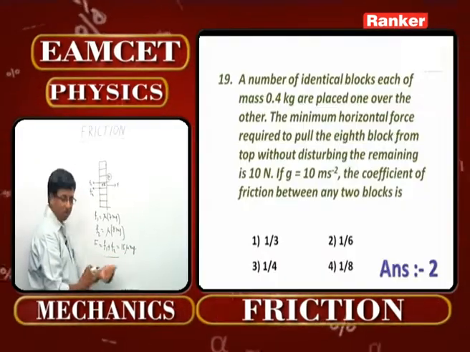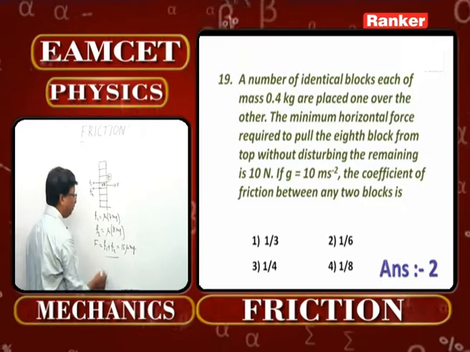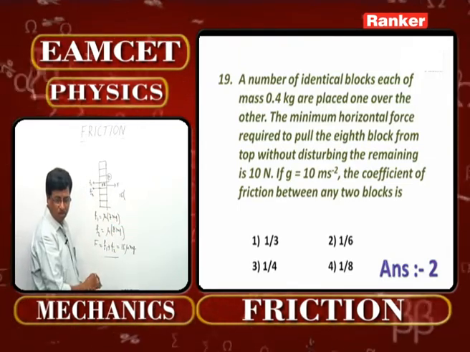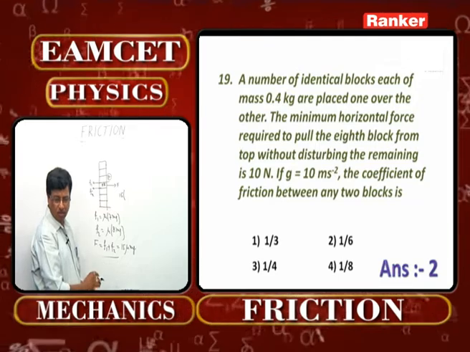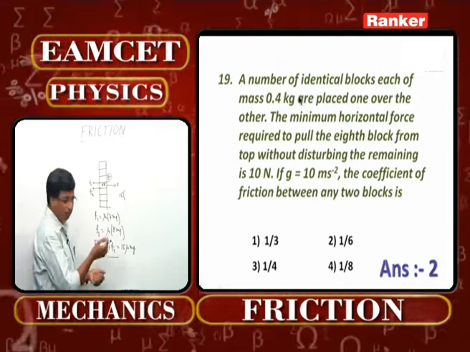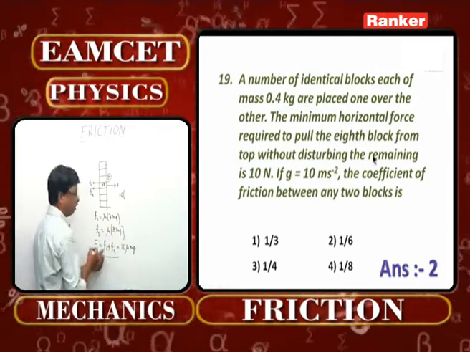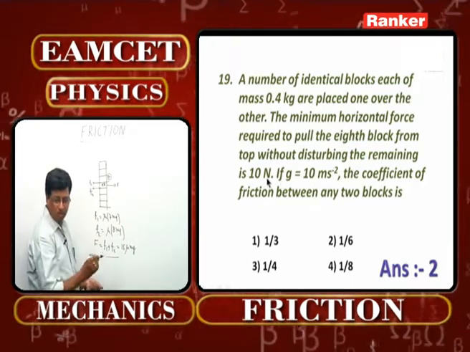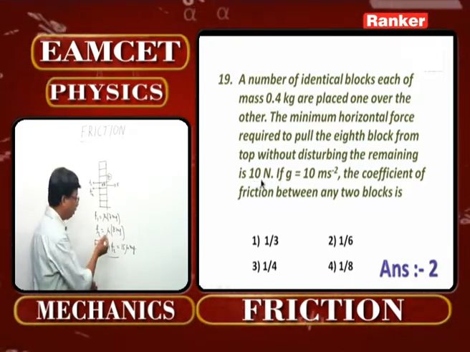What is the value of g given, you know? What is the mass that has been given, you know? 15 times. What is the value of mu that is mentioned? It is again going to be the value of that. What is the frictional force asked over here? What is the applied force here now? The applied force is how much? It is 10 Newton, remaining is 10 Newton, right?